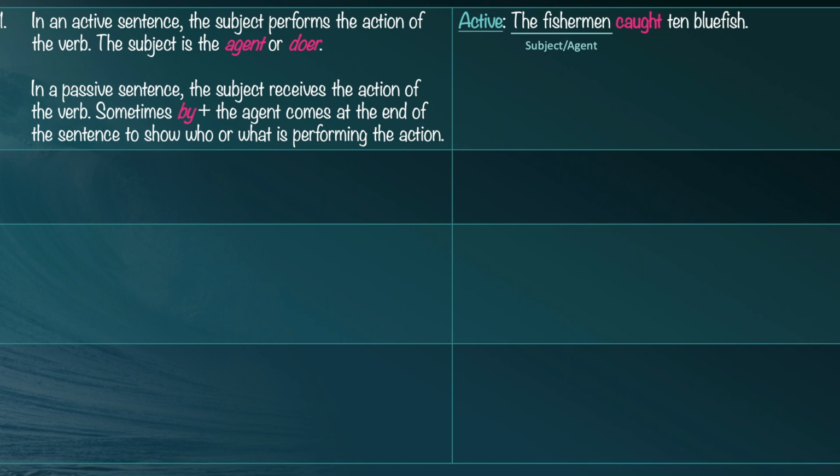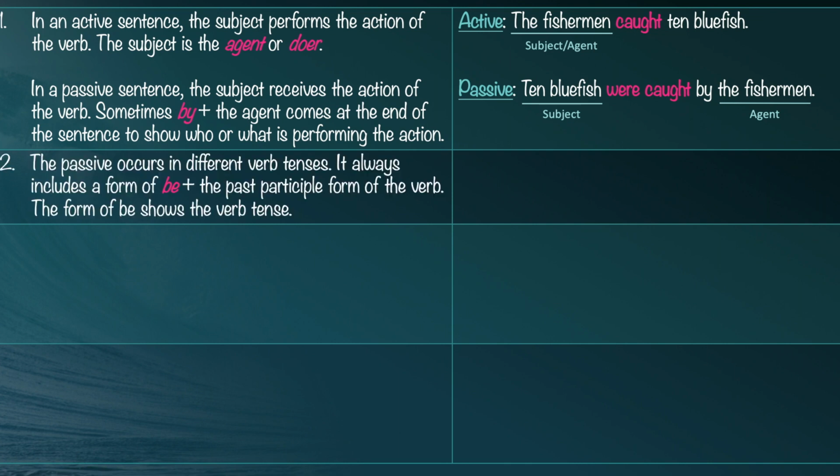As I mentioned before, sometimes by plus the agent comes after the verb at the end of the sentence to show who or what is performing the action. And sometimes we don't include it. It doesn't matter who or what does the action. 10 bluefish were caught by the fisherman. Now the fisherman is the agent and 10 bluefish is the subject.